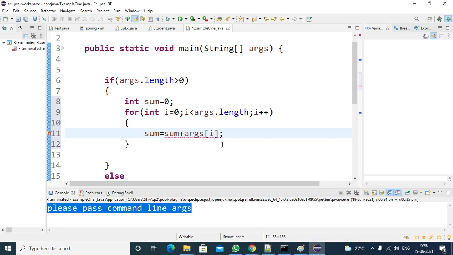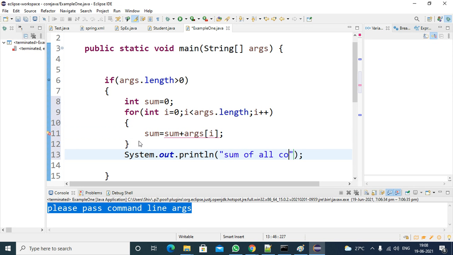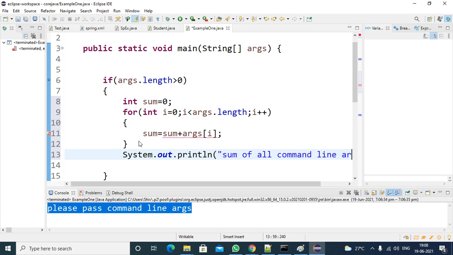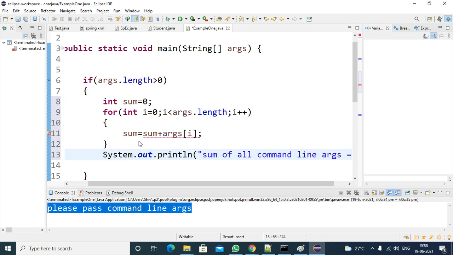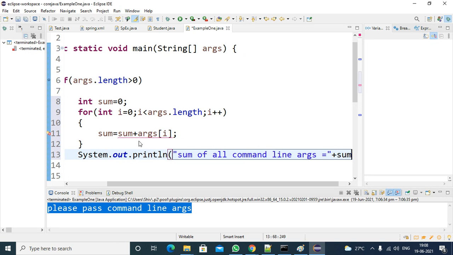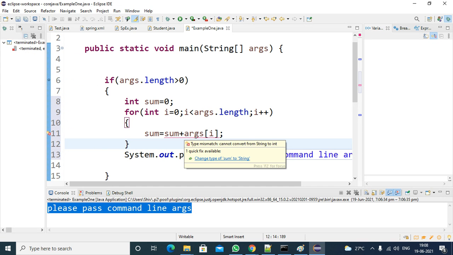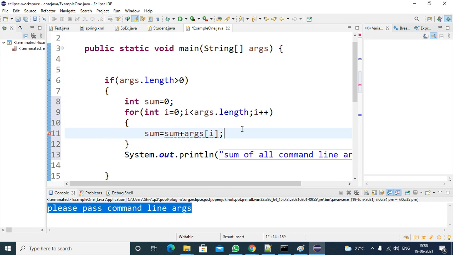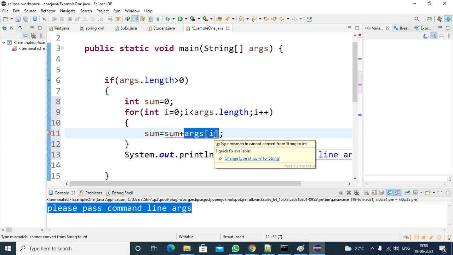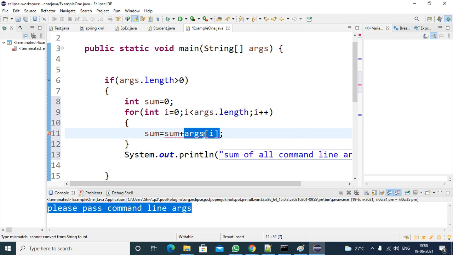Right. So you are getting some error here. What is that error? Okay, we'll see. If you are able to resolve this error, the program is over. System.out.println, so I am trying to print the sum of all command line args equal to, so I am printing that sum. In this line you are getting some error. Try to understand what this error is. Actually args of i, that means array of some location. So you are trying to get the value from the args.